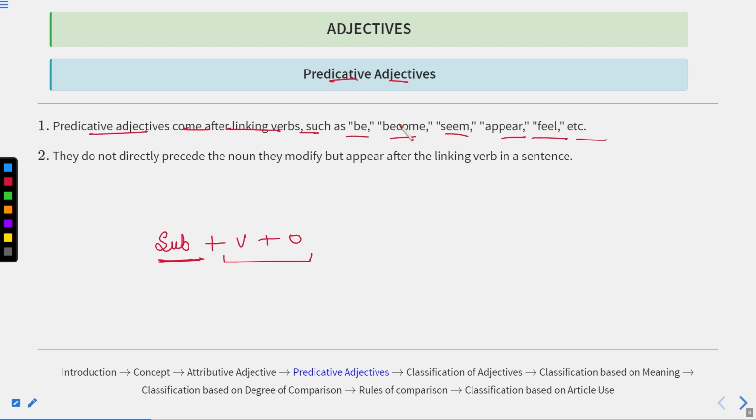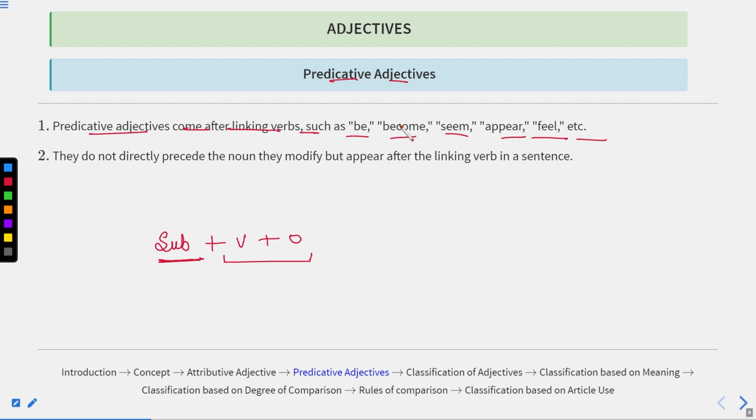and what are the various forms of be? Various forms of be are is, am, are, was, were, and been. Those are the forms of be. Become, seem, appear, feel, etc. These are known as linking verbs. And if an adjective is coming after any of these linking verbs, and it is qualifying either a noun or a pronoun, that is known as a predicative adjective.